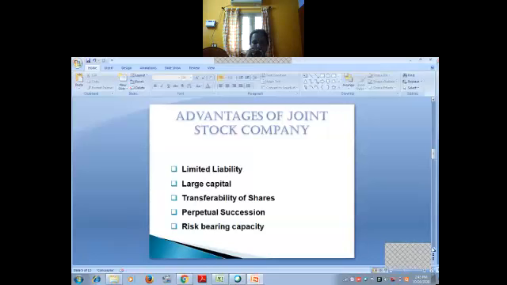And then large scale operation. You know that the company is a large scale operation only. The company can secure large capital compared to sole trader and partnership. Large amount of capital is necessary for conducting the business on the large scale. For example, Reliance has invested more than 25,000 crores in the telecom venture. Raising such huge amount of funds would be impossible in a sole proprietorship or partnership.